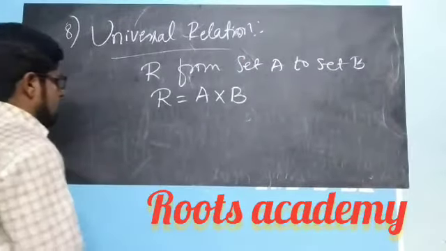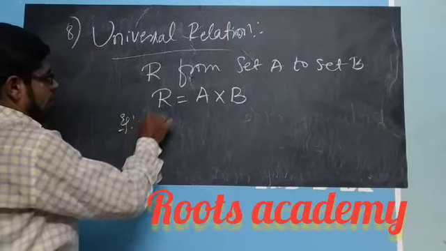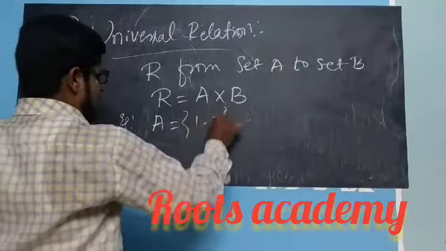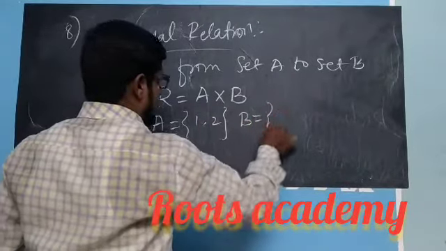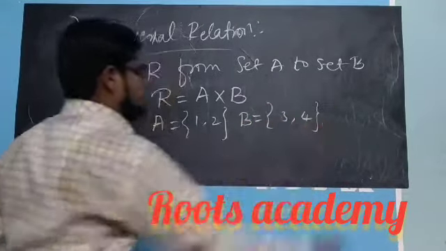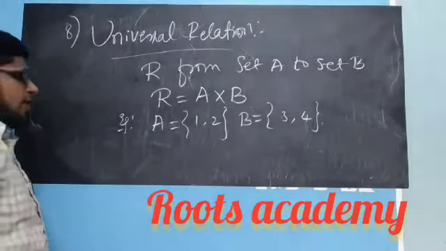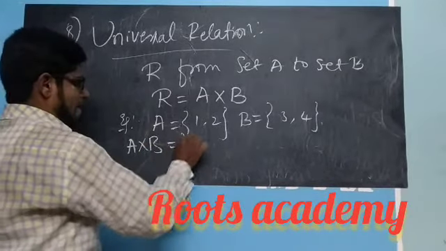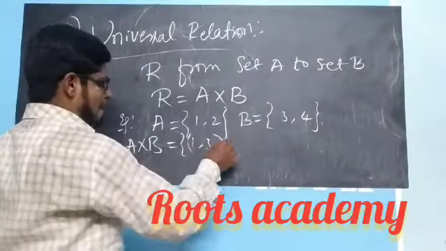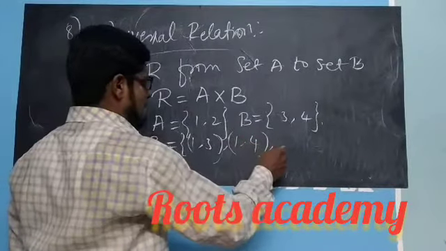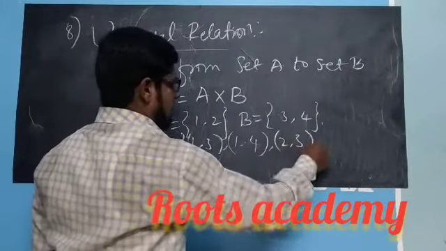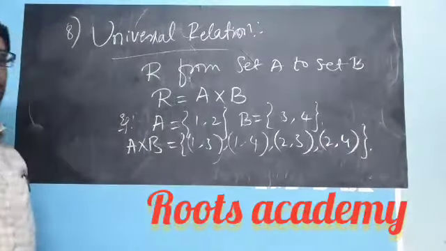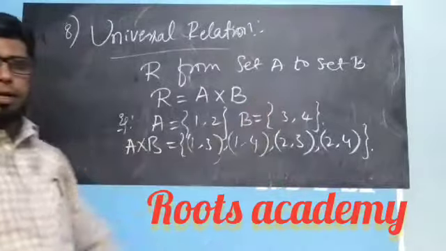For example, if A equals {1, 2}, a simple one I will take, and B equals {3, 4}. If I take the cross product, A cross B, I will get (1, 3), (1, 4), (2, 3), (2, 4). This is the Cartesian product of these two sets.